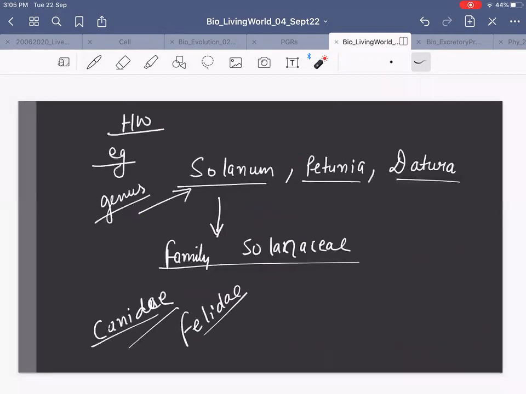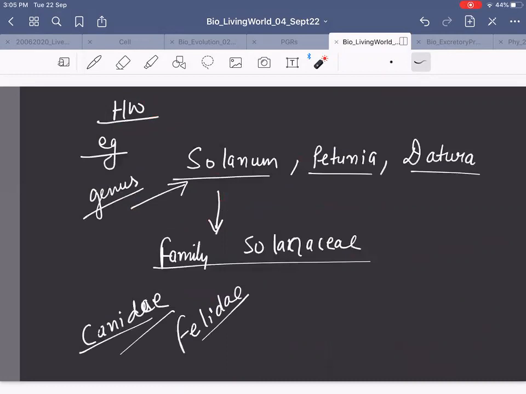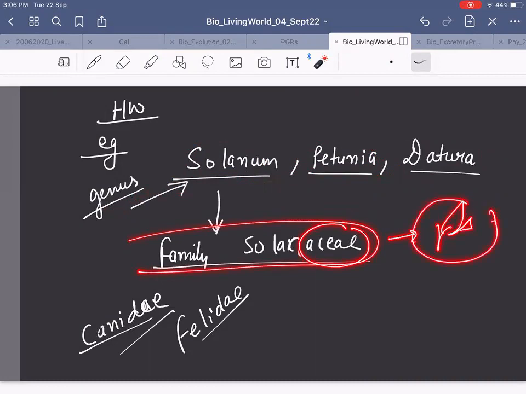This was the homework which I had given you, right? To learn everything, all examples. For example, Solanum, Petunia, Datura. They are different genus, but they had some common characters. So we put them in one family, Solanaceae. Solanaceae. Now, ceae is there. It means we are talking about plant, right?